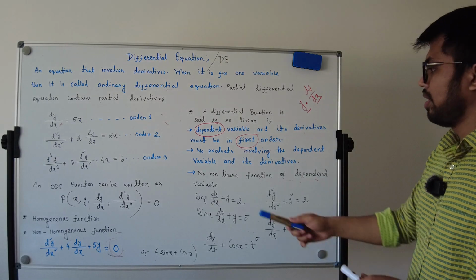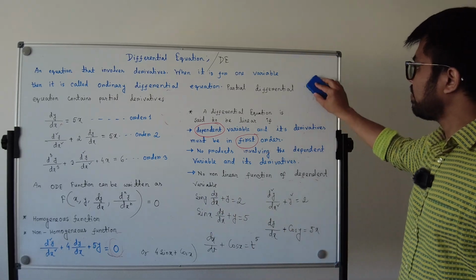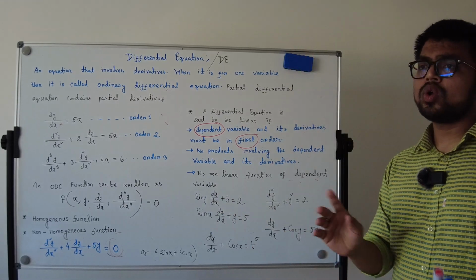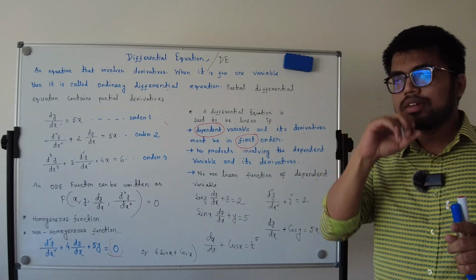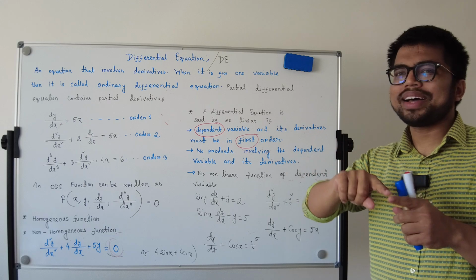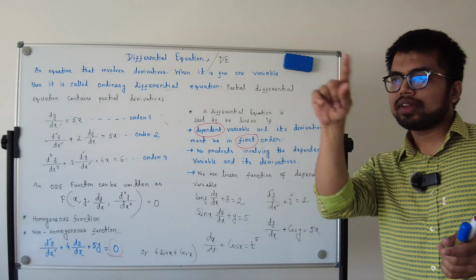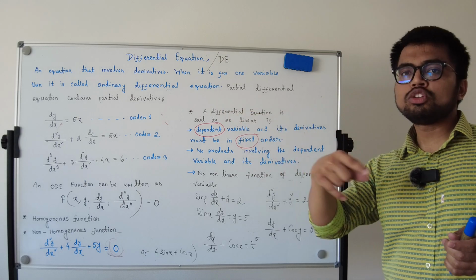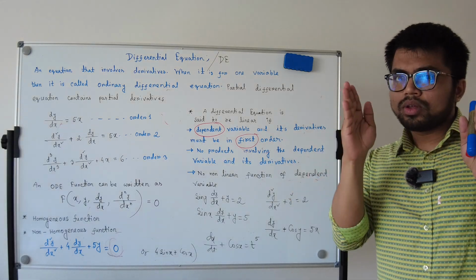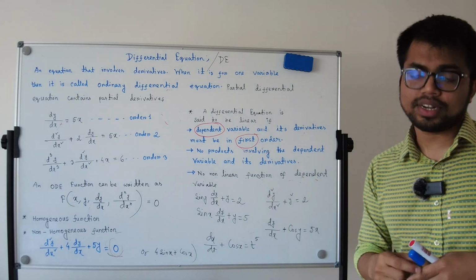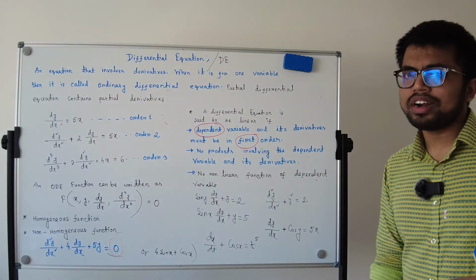I think you understand. No non-linear function of the dependent variable. So what is called a non-linear function? A non-linear function is one where the path of the function, or the line of the function, is not straight, like sin x, cos x, e to the power x, log a base x. All the functions I told right now, sin x, cos x, tan x, then e to the power x, are non-linear functions.